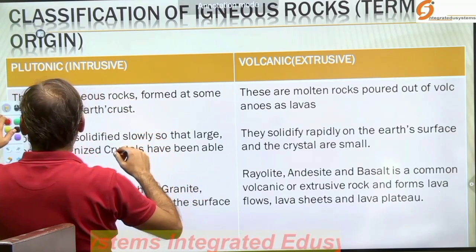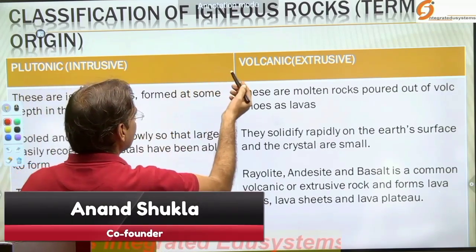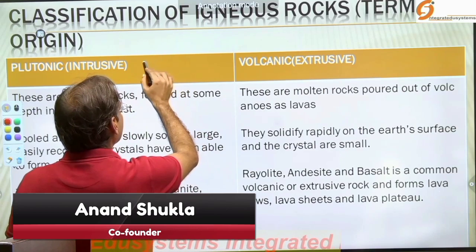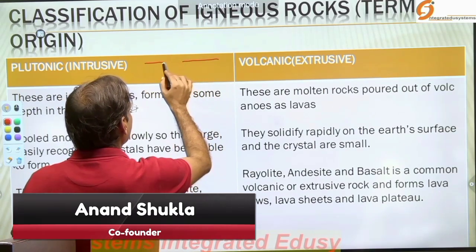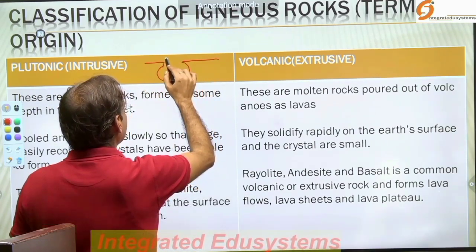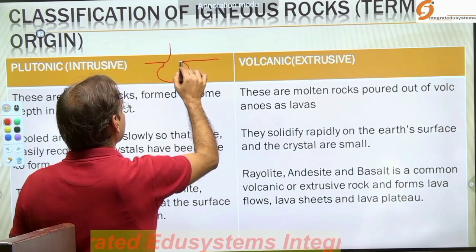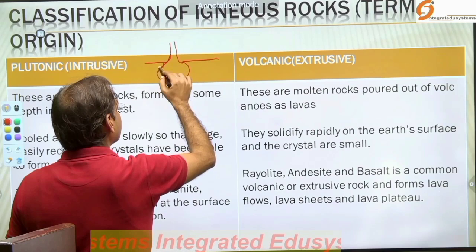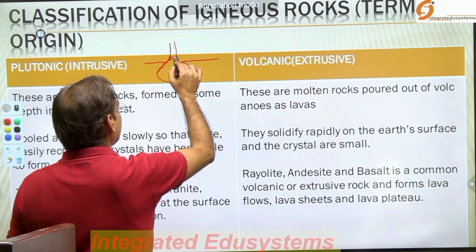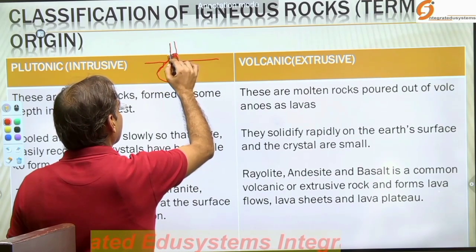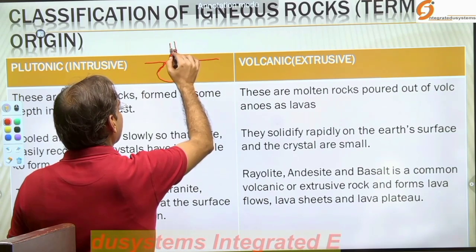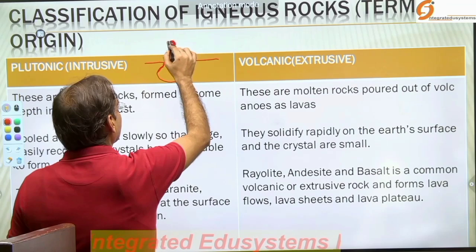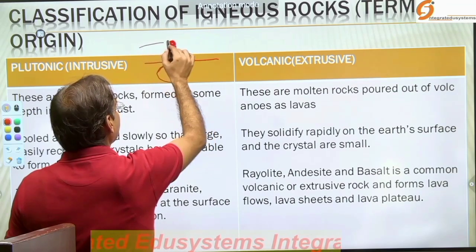It forms as a result of solidification of magma or the lava. So what I have said is that when the magma started moving upward, sometimes the magma is so viscous that it started solidifying below the crust even, or within the crust. Below the crust in the mantle or within the crust.